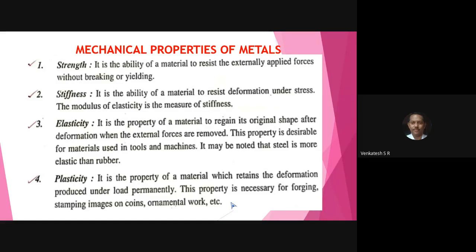Close the square bracket, put a full stop.